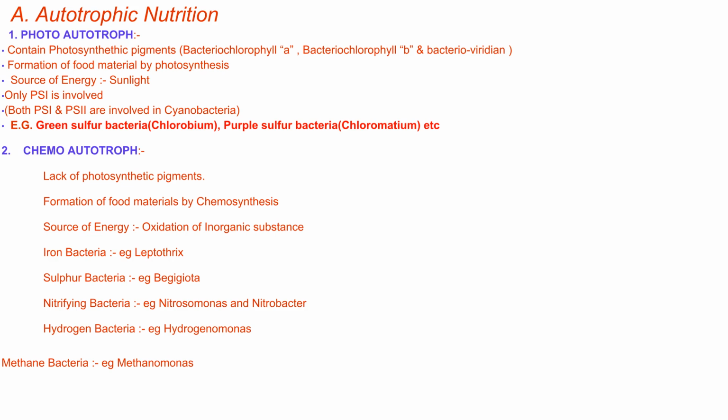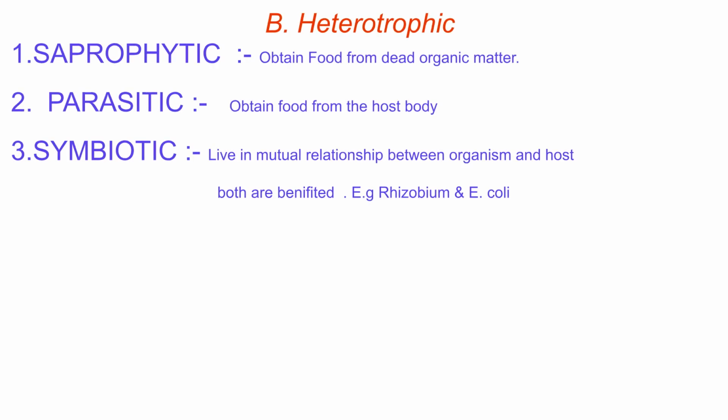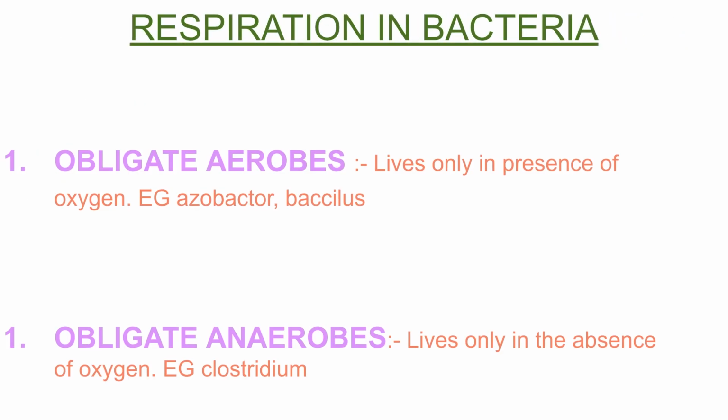Chemoautotrophs lack photosynthetic pigments and form food by chemosynthesis, using the oxidation of inorganic substances as an energy source. Examples include iron, sulfur, nitrifying, hydrogen, and methane bacteria. Heterotrophic bacteria are classified into three types: saprophytic, which obtain food from dead organic matter; parasitic, which obtain food from the host body; and symbiotic, which live in a mutual relationship where both the organism and host benefit, such as Rhizobium and E. coli.